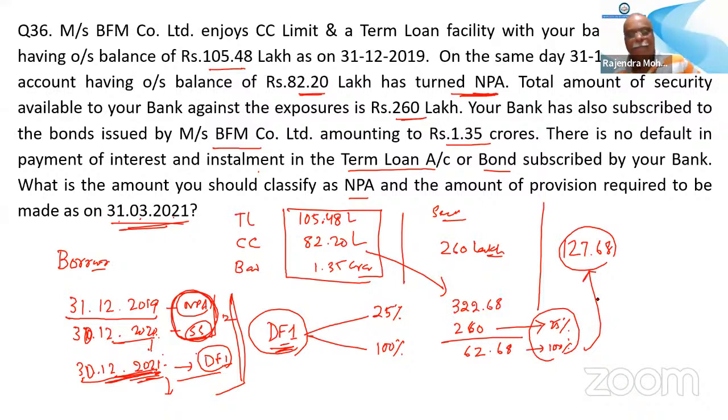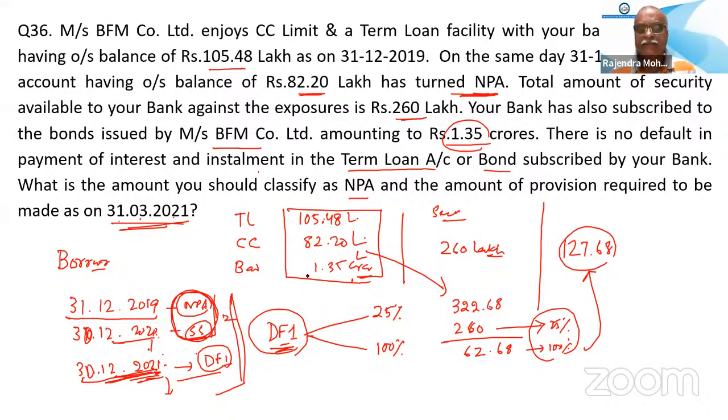Sir, how did you get 322, sir? How did I get 322? Adding all. These are lakh, this is crore. You convert it to lakh only. That's why I say this type of tricky question will be given. If you take it as a lakh, then it will be a mistake. 1.35 crores has been given, so you have to convert it to lakh.